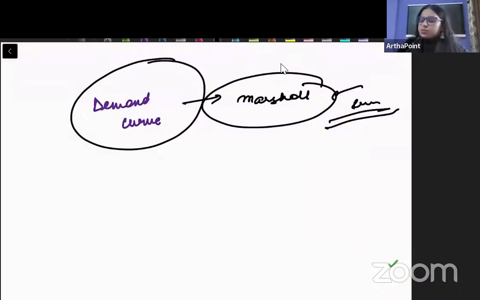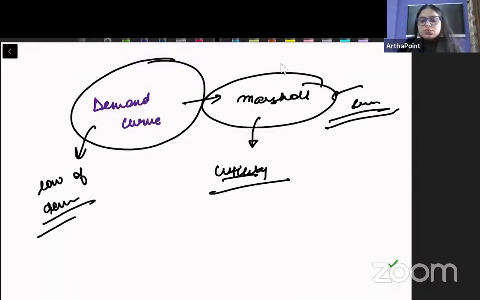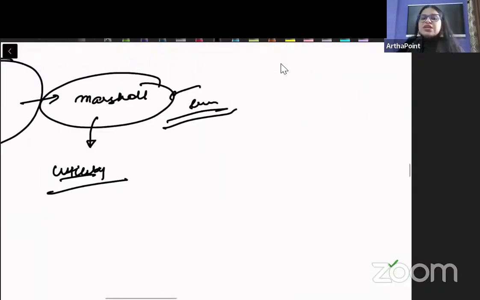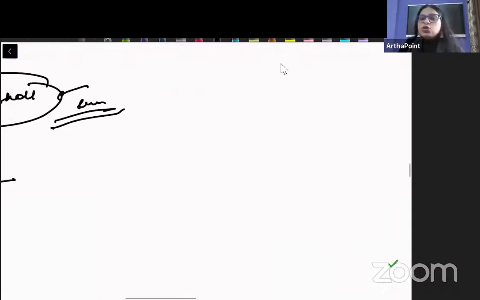But ये derivation ये बोलता है that I can go ahead and I can derive the demand curve using the concept of utilities also, which we have never done. We did not go ahead and derive the demand curve based on utility. जब हमने ये demand curve derive किया था, we made that price offer curve and all, we derived this demand curve following the law of demand, है ना? But here we are saying that Marshall derived this demand curve following the concept of utility. उन्होंने utility का concept को use किया, and what did he go ahead and do?